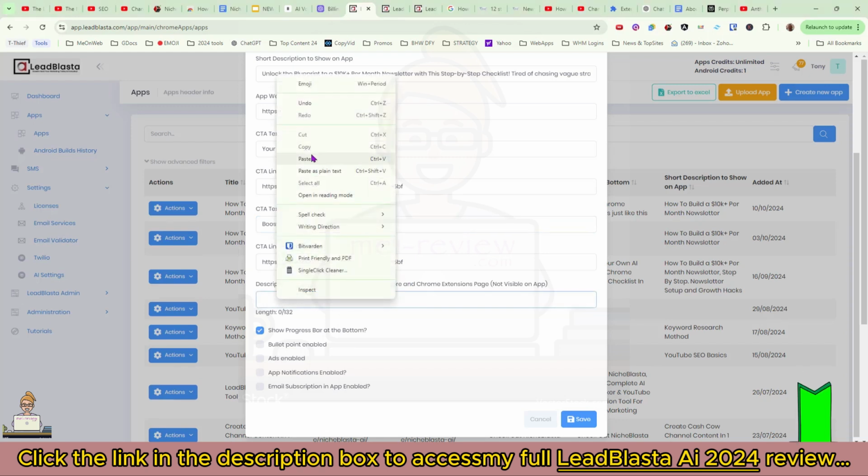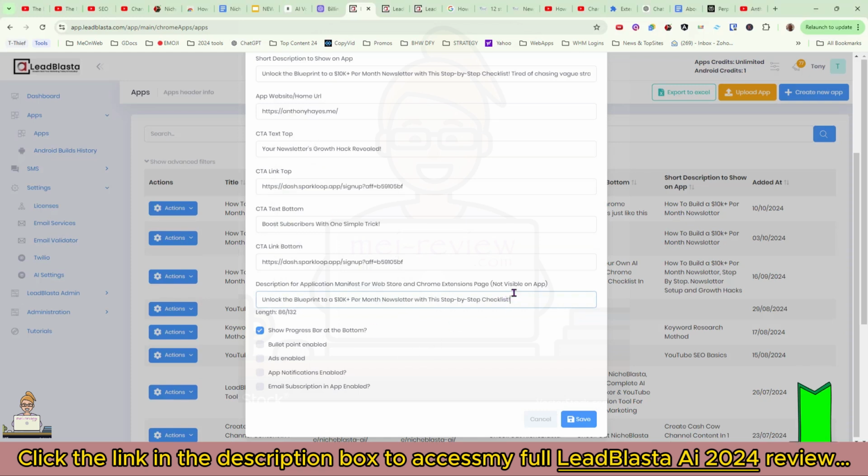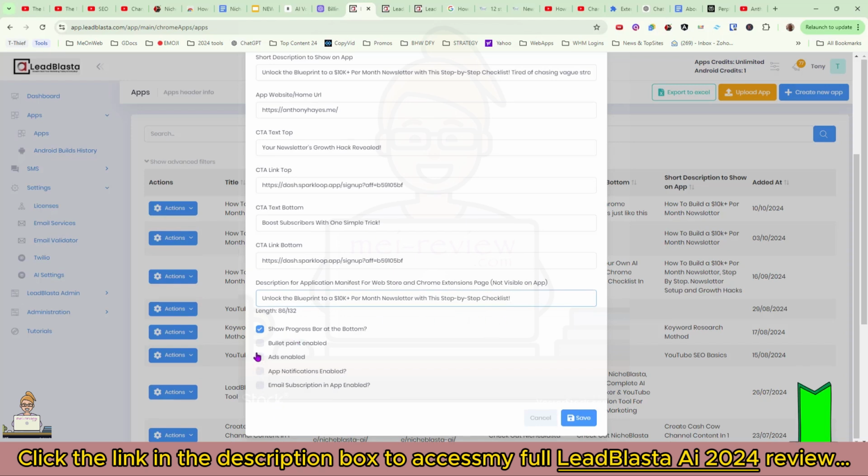I'll put part of the top description in here for this, because it's not visible on the app. Now you can see we've got some bullet point options. I checkbox all of these. That makes sure that we can put banner ads, that we can use push notifications, that we can enable the email subscription opt-in gate, and that we can add bullet points underneath tasks to emphasize each task, so it's very clear even to people who might not understand terminology within a particular niche.